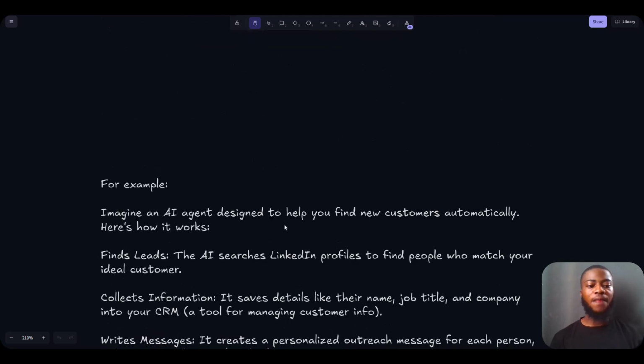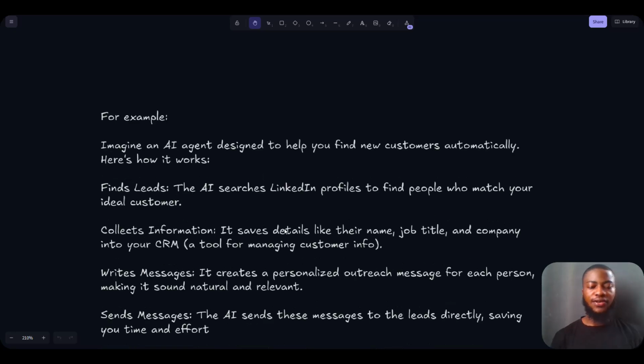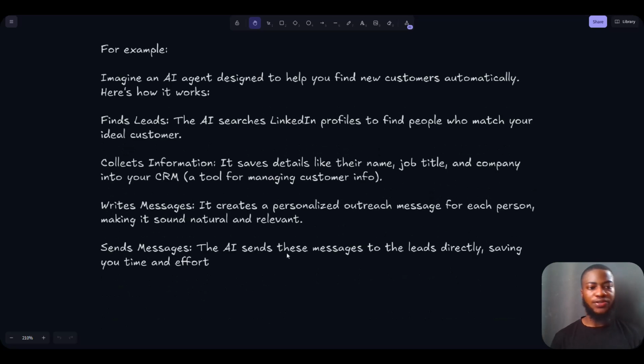Alright, so for example, let's take a look at a lead generation process. Imagine an AI agent that can help you find new customers automatically without you lifting a finger. So this is how it works in real life. The AI agent will find leads. Let's say you use LinkedIn to scrape your leads.